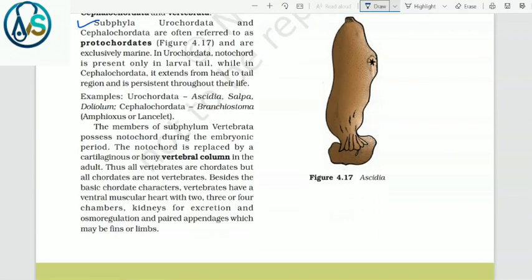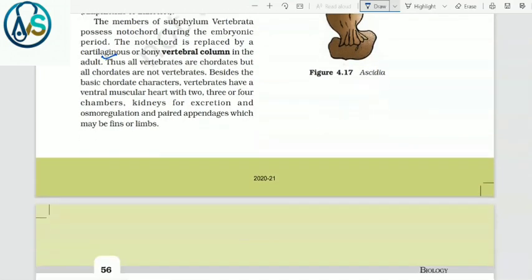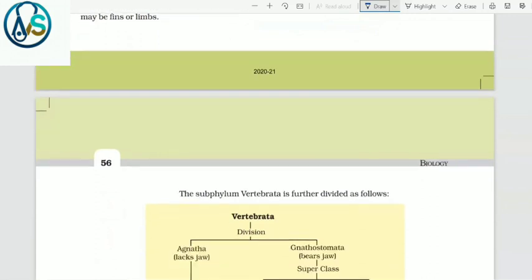The members of subphylum Vertebrata possess a notochord during the embryonic period. The notochord is replaced by a cartilaginous or bony vertebral column in the adult. Thus, all vertebrates are chordates, but all chordates are not vertebrates. Besides the basic chordate characters, vertebrates have a ventral muscular heart with 2, 3 or 4 chambers, kidneys for excretion and osmoregulation, and paired appendages which may be fins or limbs.